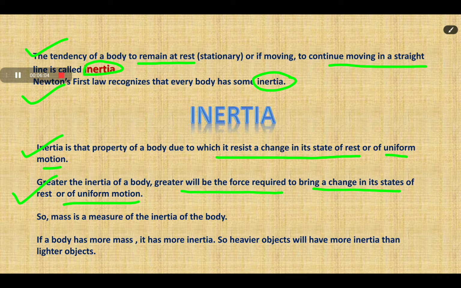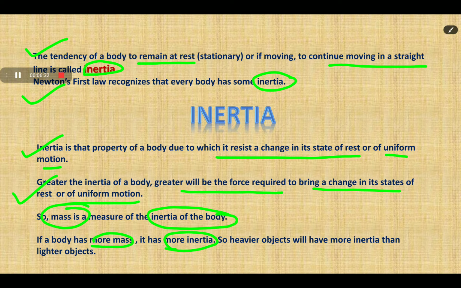But how can we measure inertia? The inertia of a body is measured by its mass. If the object has more mass, it means it has more inertia. And if it has more inertia, then it requires more force to change its state of rest or of uniform motion.